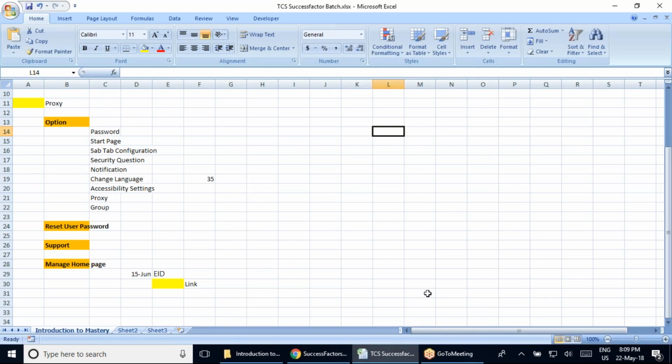So yesterday we were creating your manage homepage. By any chance, for example, we are a team of three people here. If somebody on some particular day happens to face any login issue, you always have the recorded version, which will be available to you within 24 hours, which you can always play and watch.